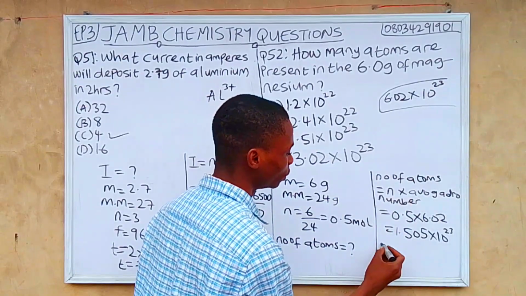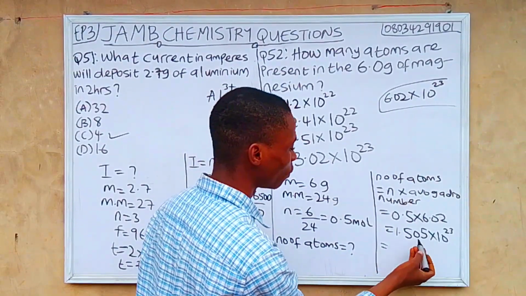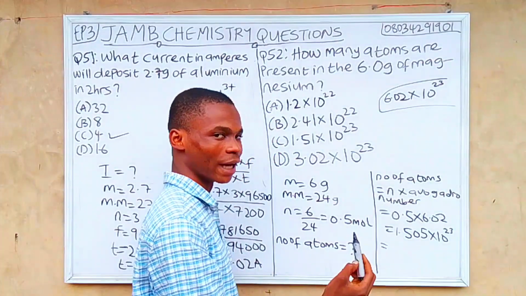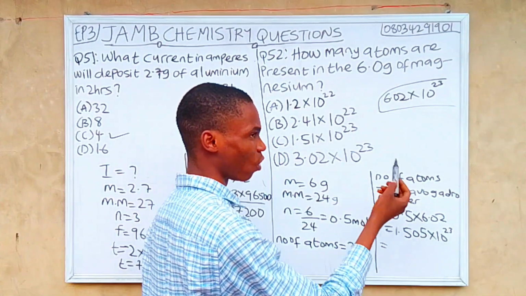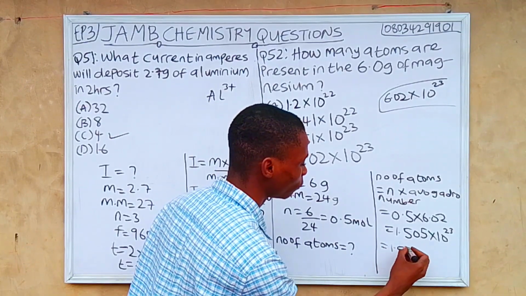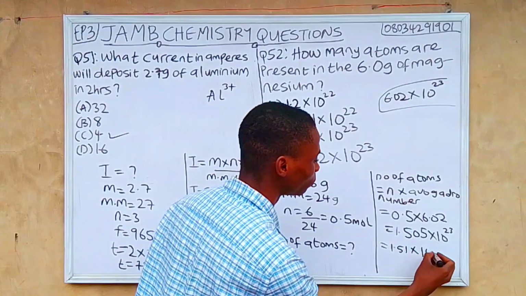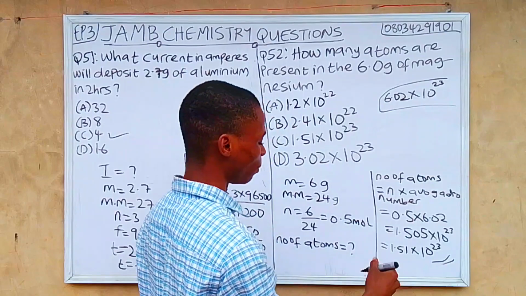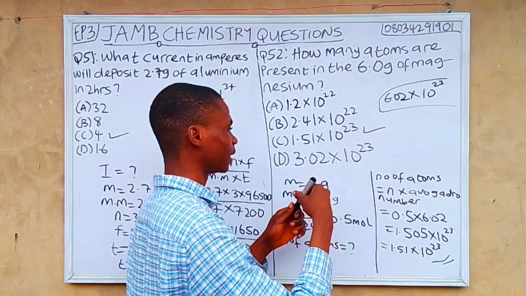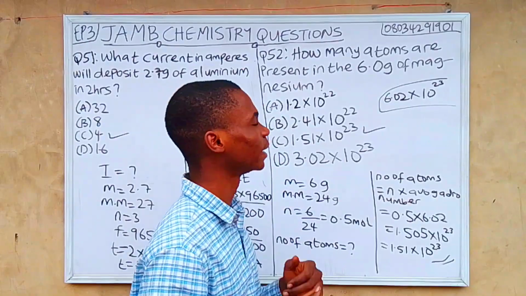This 1.505, we approximate the 5 to 1, we round it up, and 1 plus this 0 will give us 1.51 times 10 raised to power 23. Let's check the option. Yeah, in option C, 1.51 times 10 raised to power 23 is the correct answer.